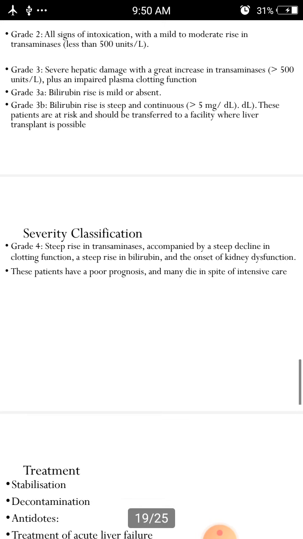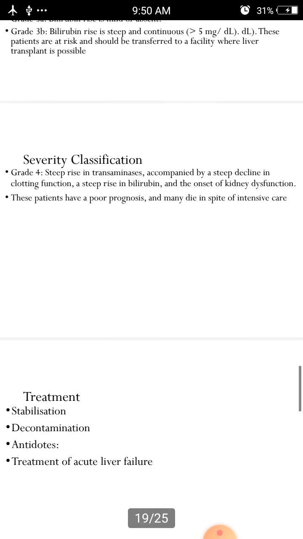And in grade 4, a steep rise in transaminases is accompanied by a steep decline in clotting function, a steep rise in bilirubin, and the onset of kidney dysfunction. These patients have a poor prognosis and may die in spite of intensive care.